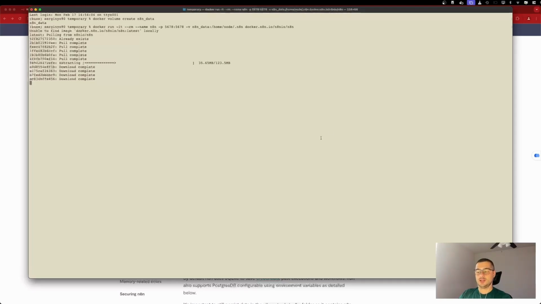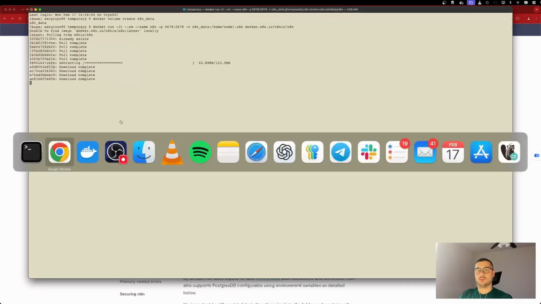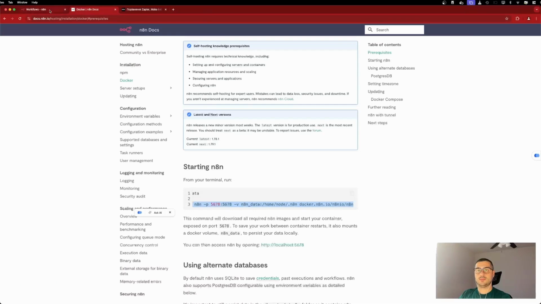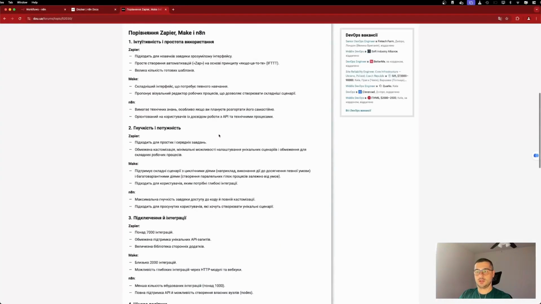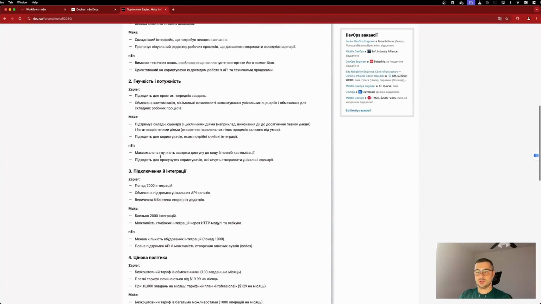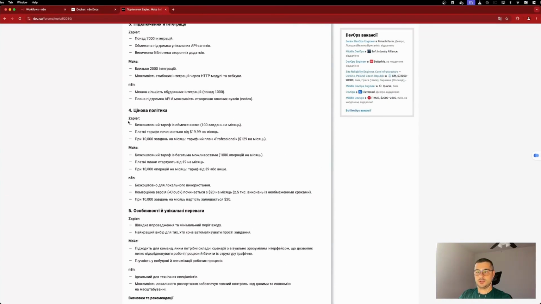While the installation and download are in progress, let's go over the pricing. Let's go back to the article I was comparing and showing. There was a section on pricing here. Let's look at Zapier. Here it offers a free plan, 100 tasks per month, meaning 100 modules you can run. Paid plans start at $20, and if you have more than 10,000 modules, it charges $129.